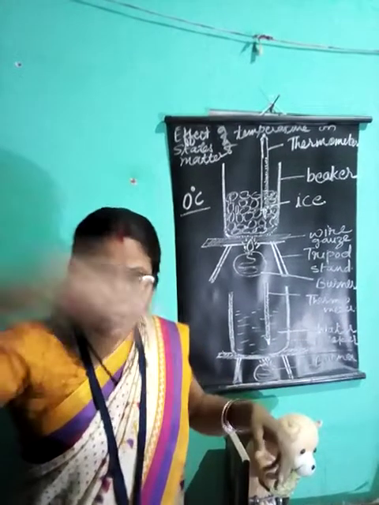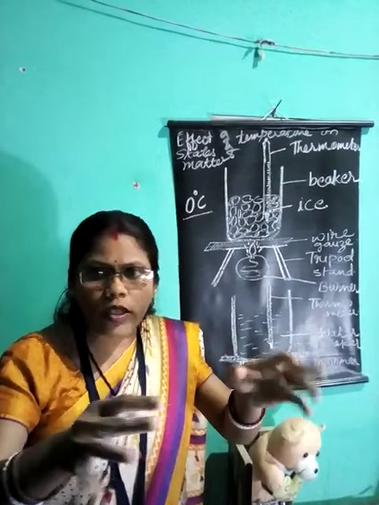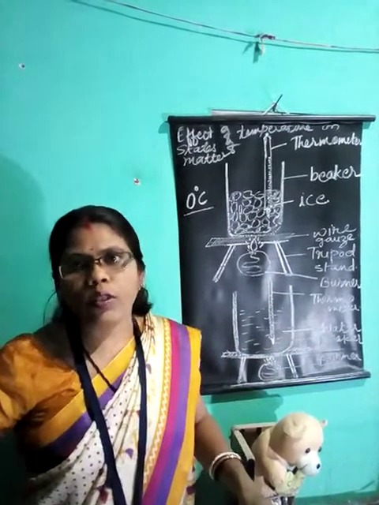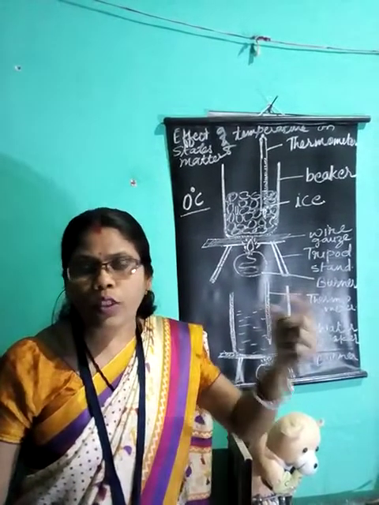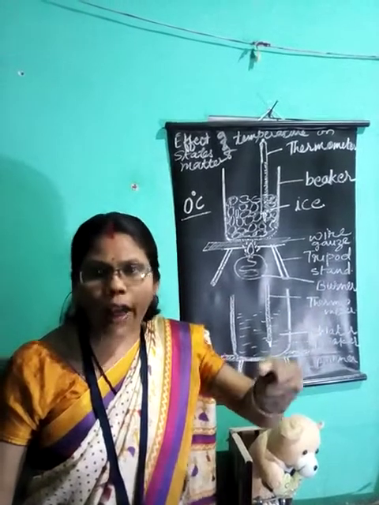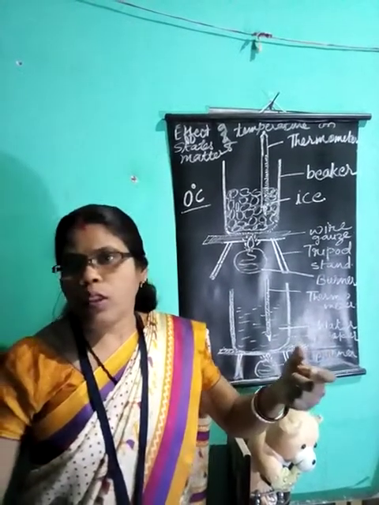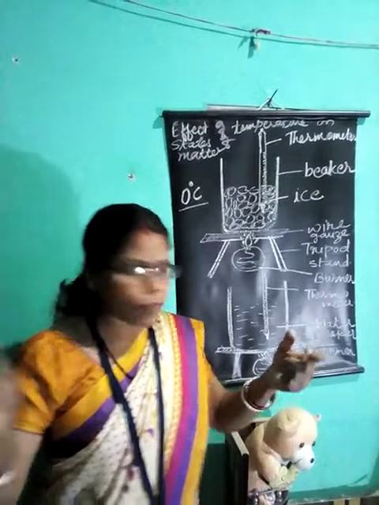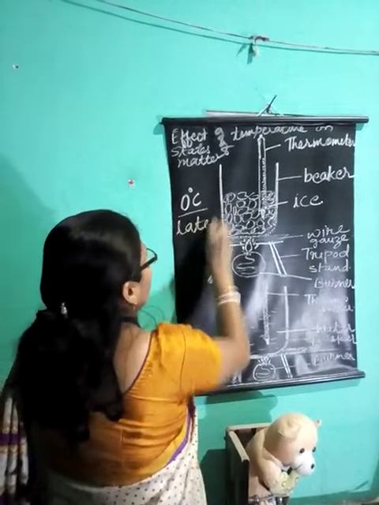Now this converts the state: the force of attraction between the particles of the solid is broken and they get converted into the next state, that is liquid. There is no rise in temperature because the particles of the solid have absorbed the heat to convert into the liquid state. This heat is called latent heat.